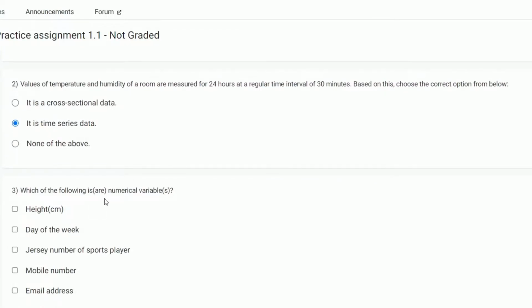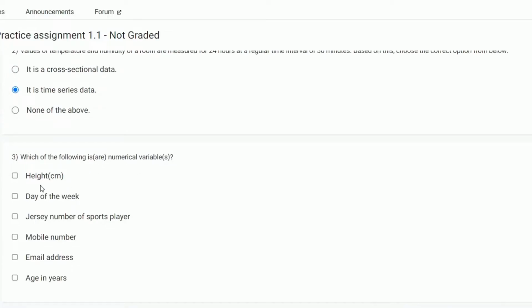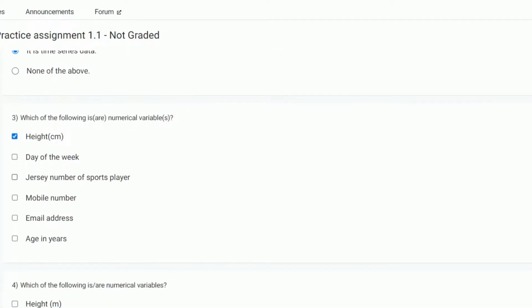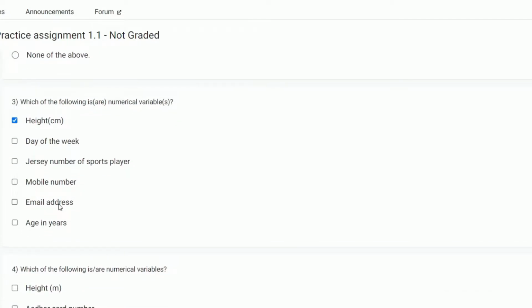Which of the following are numerical variables? Heights, yes, numerical. Day of the week, no. Jersey number of a sports player, no. Mobile number, no. Email address, no. Age in years, yes, it is a numerical value.